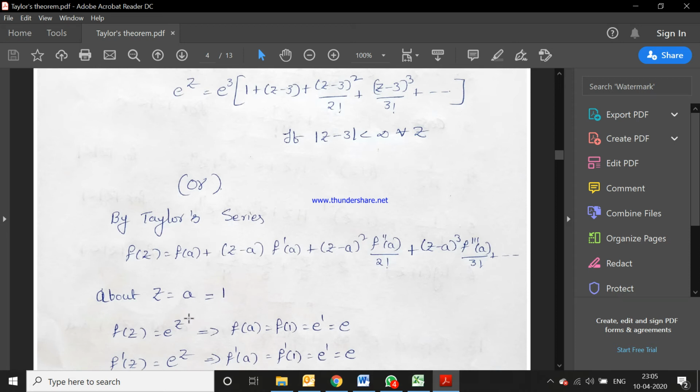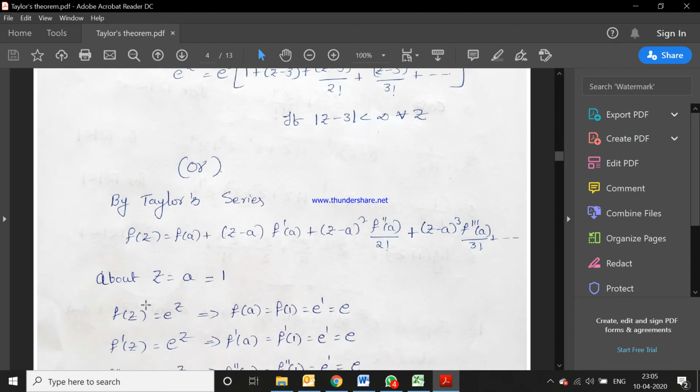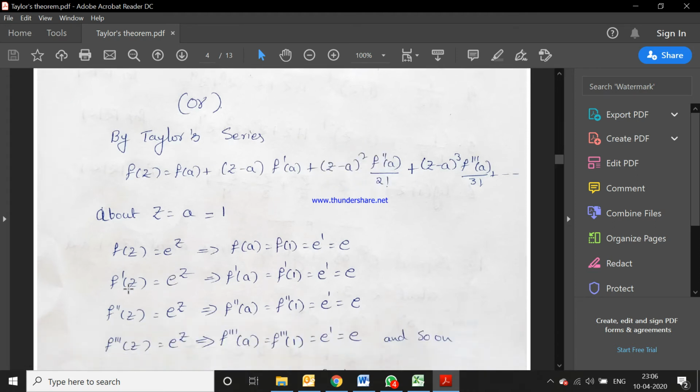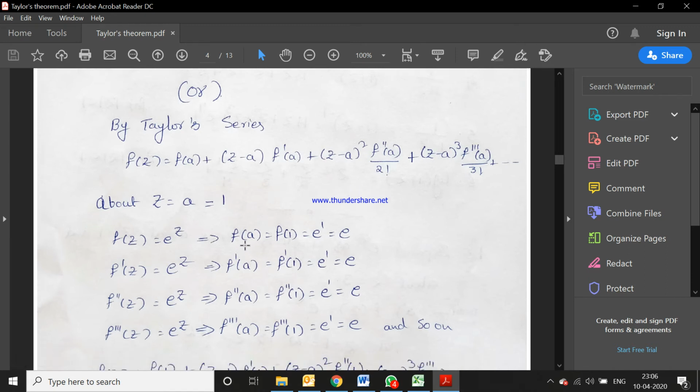We know that, but in the given problem, first one, write for z minus 1. So here a value is 1. So if f of z is e power z, we need here derivatives, at least 3 or 4 derivatives for any given function. So that's why we find the derivatives. First order derivative f dash of z is equal to e power z, because e power z derivative is e power z only. Next f double dash of z derivative is e power z only. F triple dash of z, again the derivative is e power z. So we get the 3 derivatives and find f of a, means z is equal to a. You can substitute it.